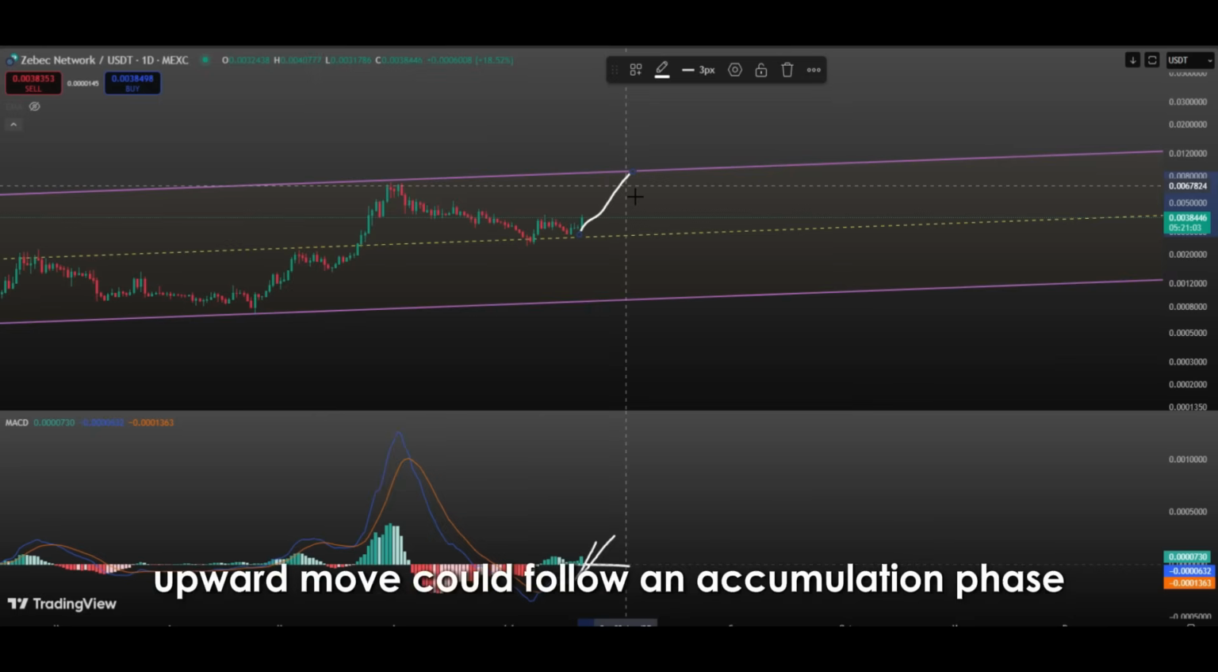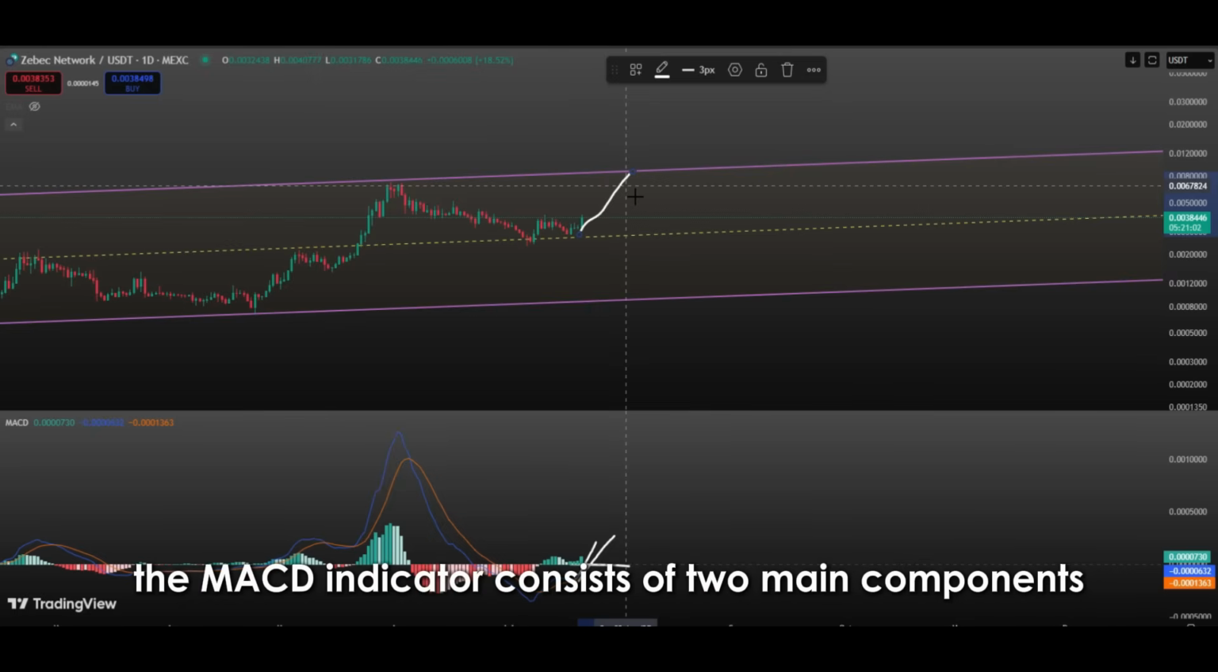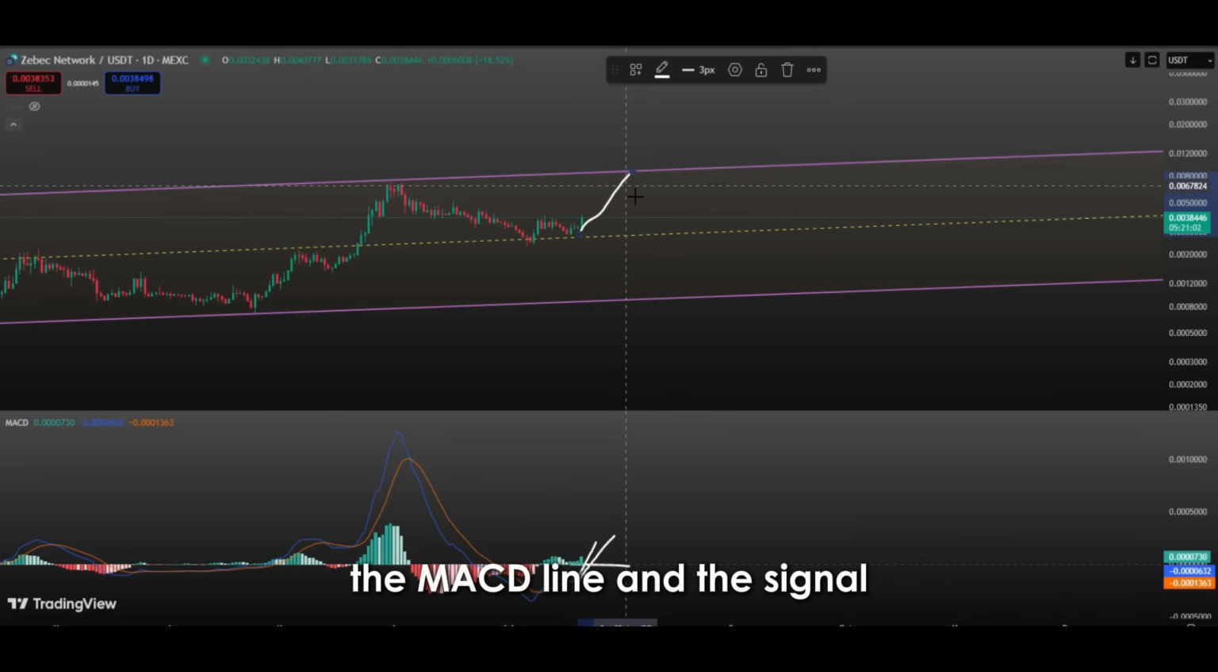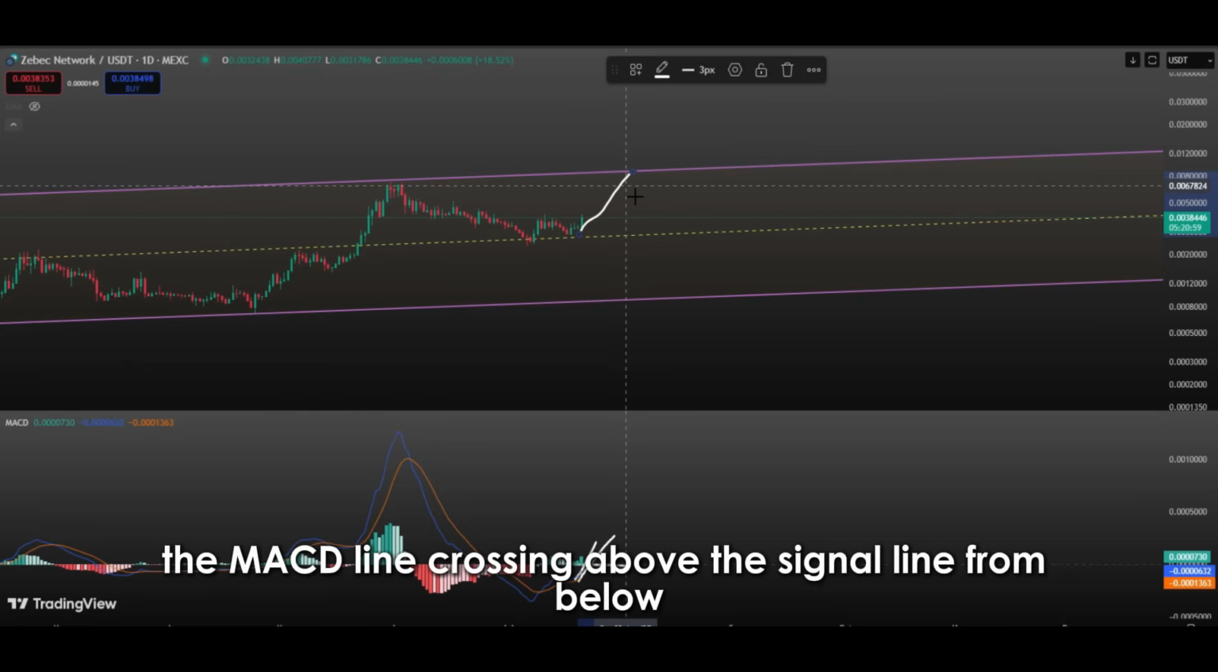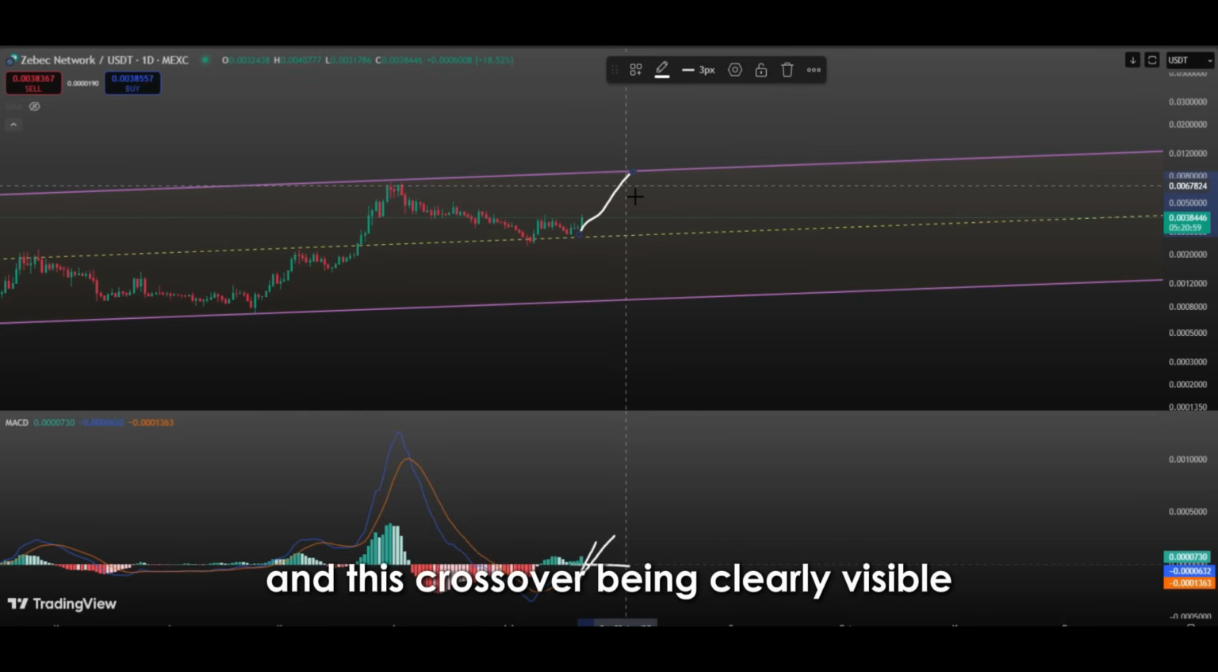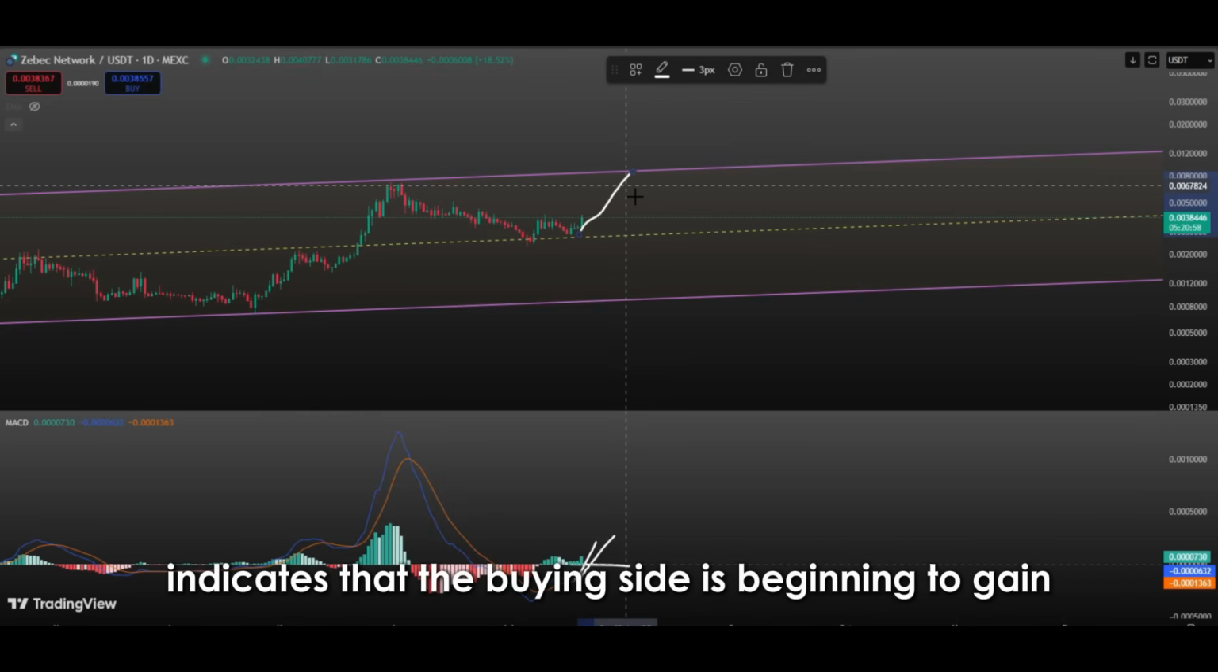an accumulation phase. The MACD indicator consists of two main components, the MACD line and the signal line. The interactions between these two lines can be interpreted as buy or sell signals in the market. In the current scenario, the MACD line crossing above the signal line from below, and this crossover being clearly visible, indicates that the buying side is beginning to gain strength.